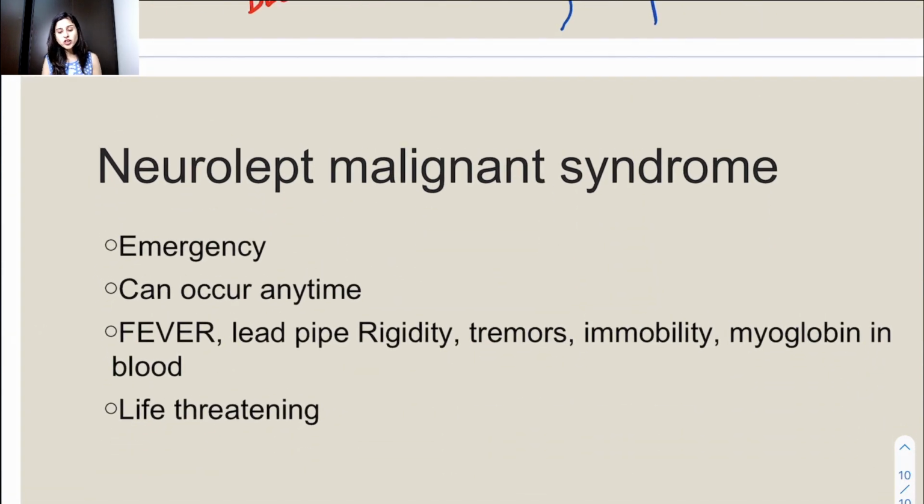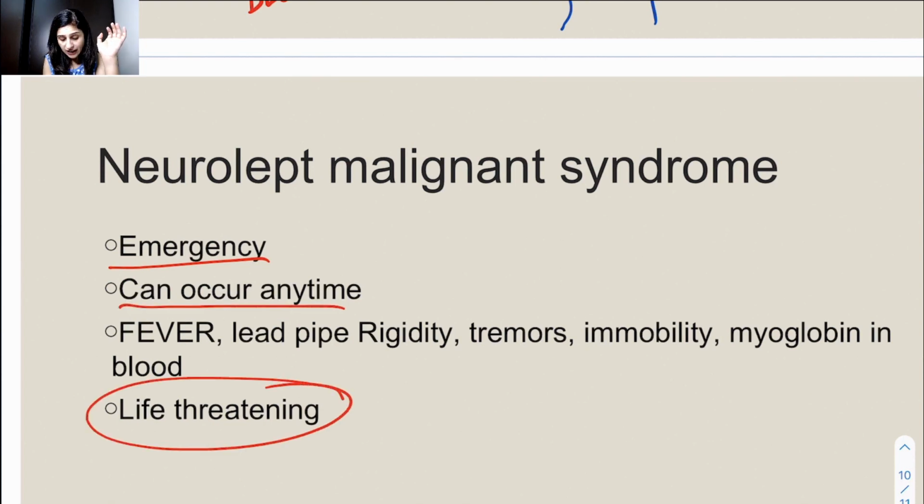And the last one we have is neuroleptic malignant syndrome. It is a very, very serious condition which is an emergency. It can occur anytime and it is life-threatening. By life-threatening I mean there are 20% mortality cases. So what happens here is there is high-grade fever. There is rigidity, the muscles are rigid, so it's called lead pipe rigidity. If you hold an iron pipe, how hard it is, the muscles feel that hard. That's called lead pipe rigidity. Tremors, right? And there is immobility, how will the body move when it is so rigid.